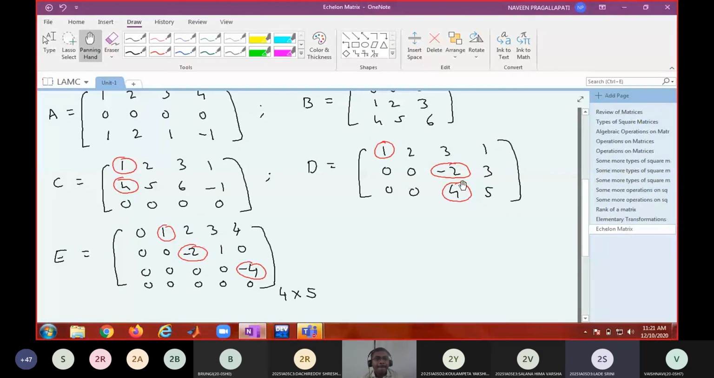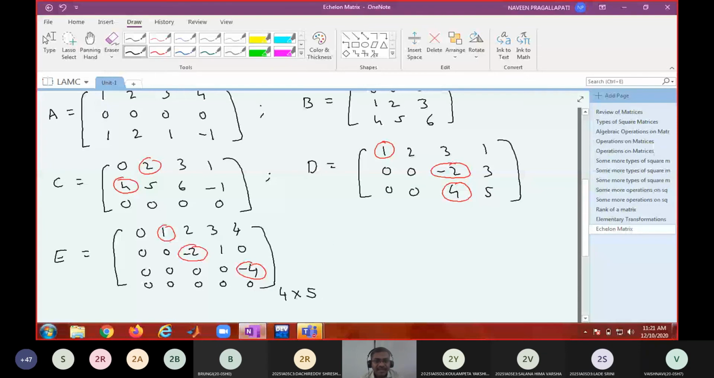Is that okay? Even if I write like this, in this case, this is the pivot. Now here the pivot portion is moving towards left. Therefore, is it an echelon matrix? No. Before 2, 1 is there. Before 4, 0 is there. 1 is not less than 0. Therefore, this is also not an echelon matrix, right? Always the pivot portion should move towards the right side. Then only we say it is an echelon matrix.